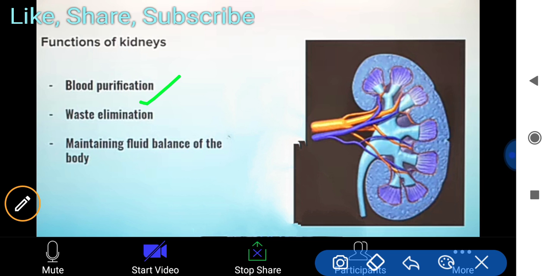When you go through your book you can understand this better. Then waste elimination is also done by the kidneys, through urea. You all know that human beings are ureotelic.